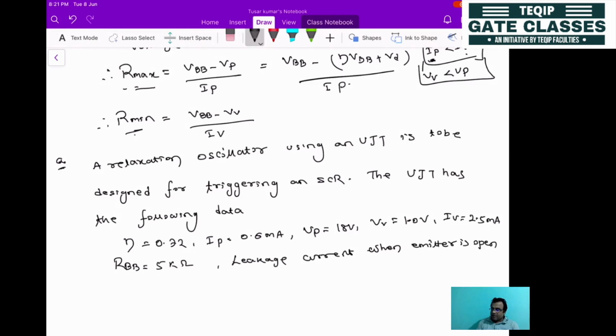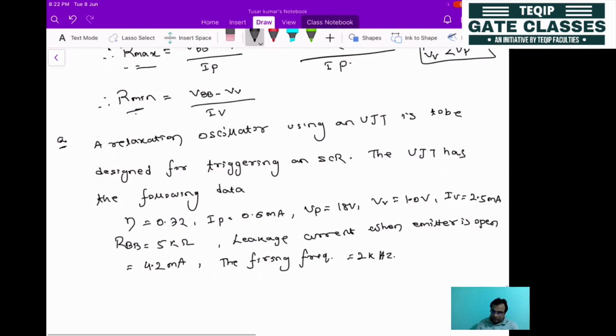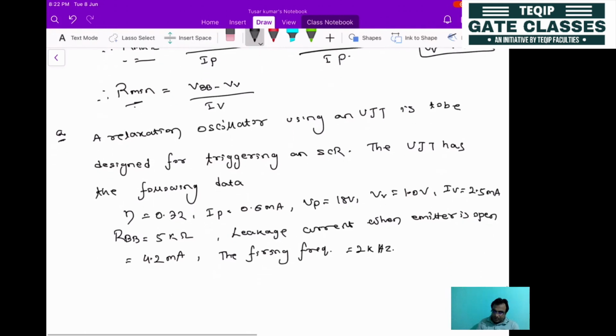Emitter is open, which means no current is coming from the emitter side; it comes only from VBB through R2 and R1. Emitter is open, so that is equal to 4.2 milliampere. The firing frequency F is equal to 2 kilohertz. The capacitance value is given as 0.04 microfarad.